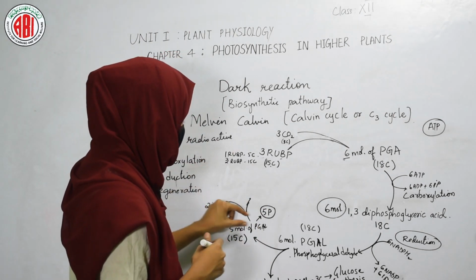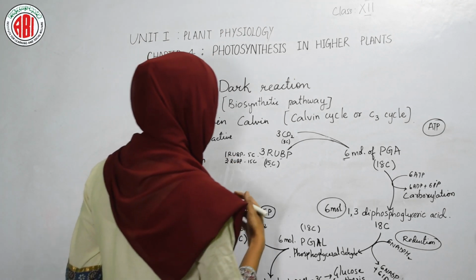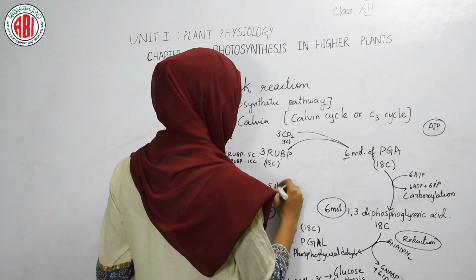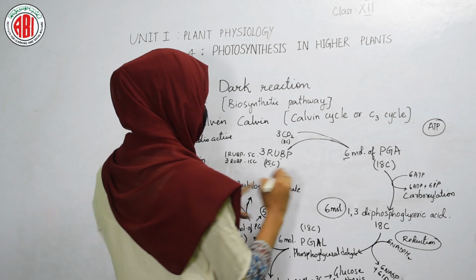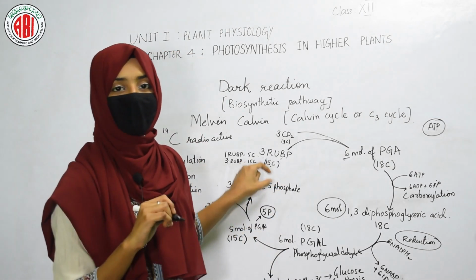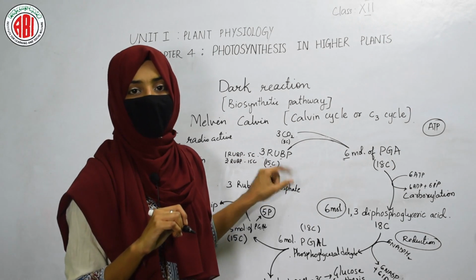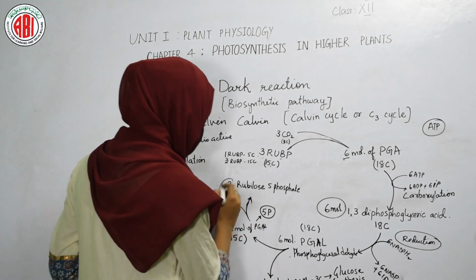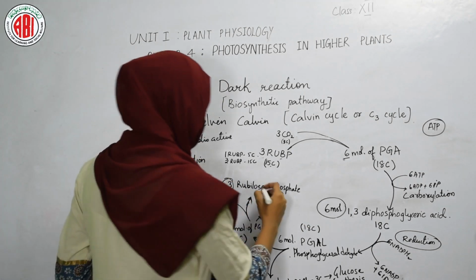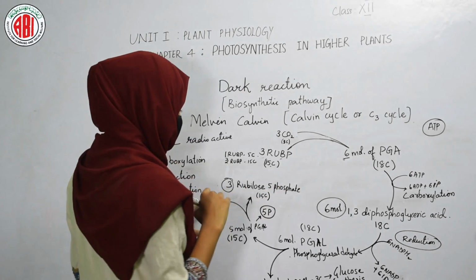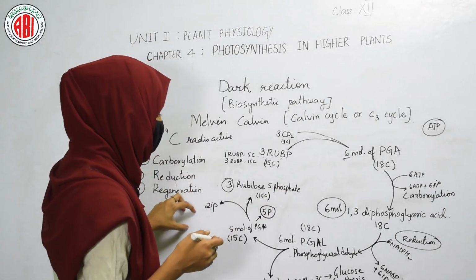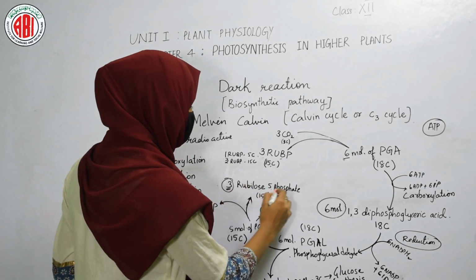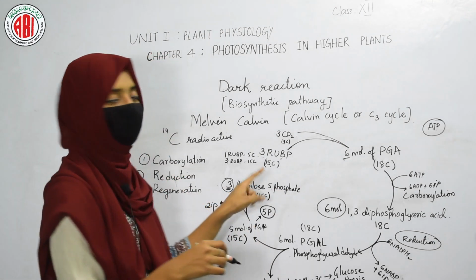When 5 molecules of phosphoglyceraldehyde undergo certain reactions, it results in the formation of 3 molecules of ribulose 5-phosphate. Here 5-phosphate doesn't mean that it contains 5 phosphates. This 5 is a carbon number. On the 5th carbon, a phosphate group is attached. So as we are getting 3 molecules of ribulose 5-phosphate, we will have 15 carbon, and here the 2 inorganic phosphates are removed. Only 3 phosphate groups remain. So as the 3 molecules of ribulose 5-phosphate are present, we will have 3 phosphate groups.